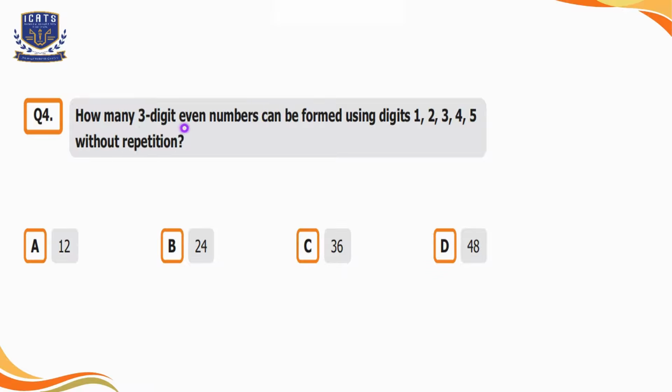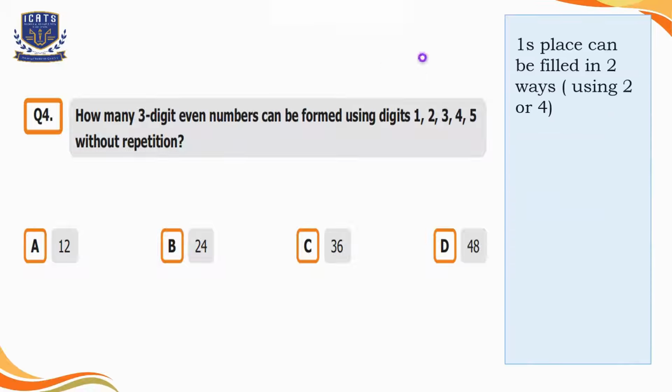Question number 4, how many 3-digit even numbers can be formed using digits 1, 2, 3, 4, 5 without repetition? Option A is 12, option B is 24, option C is 36 and option D is 48. As it is given in the question that the number should be even, we can say that the ones place can be filled in 2 ways using either 2 or 4.